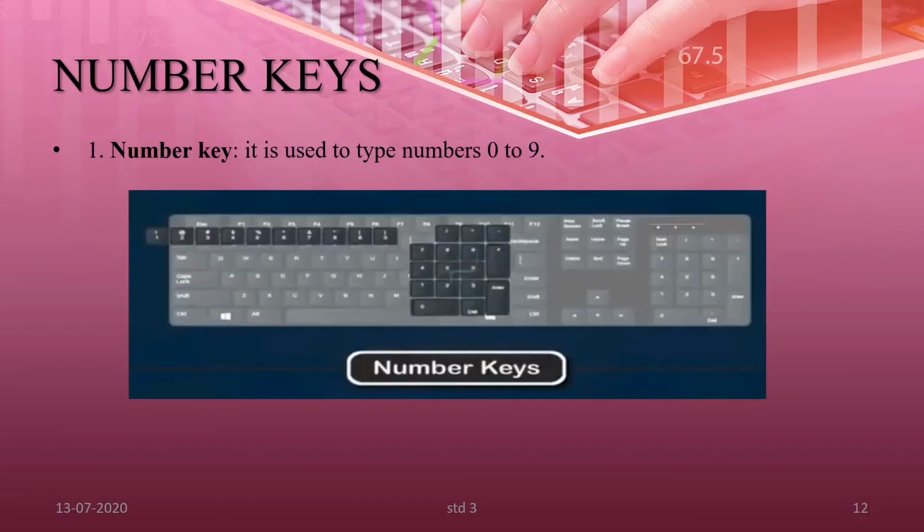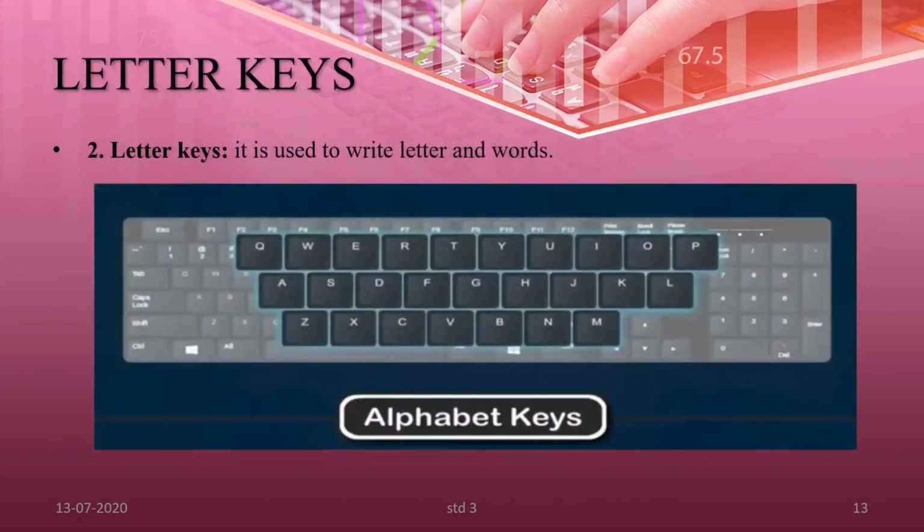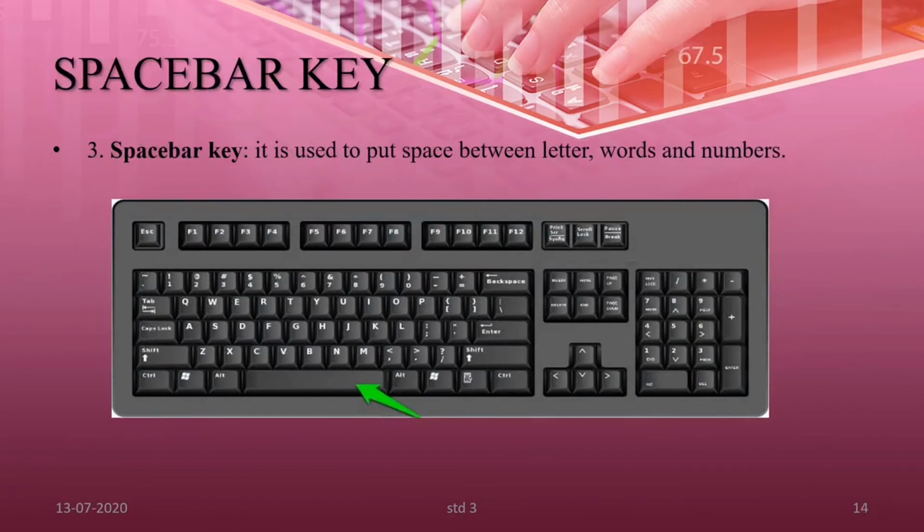Yes. Now see the next one, the letter key. It is used to write letters and words, and we call them alphabetic keys because they are A to Z. Now see the space bar, it is used to put a space between letters, words and numbers, right?